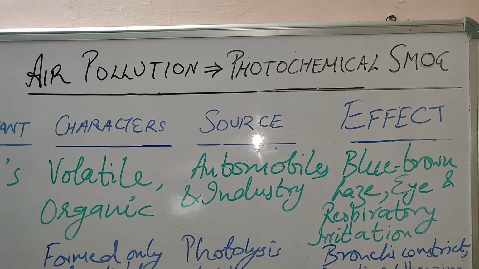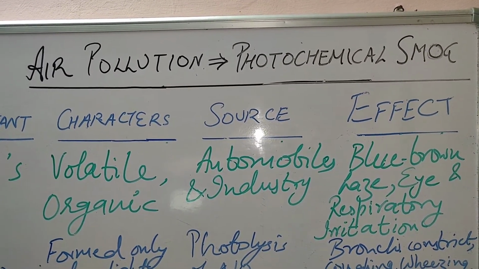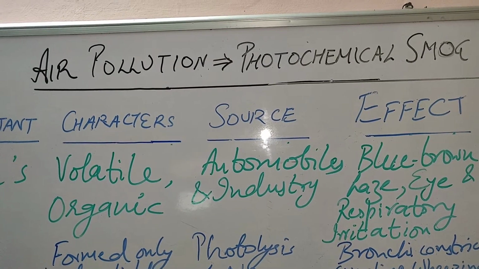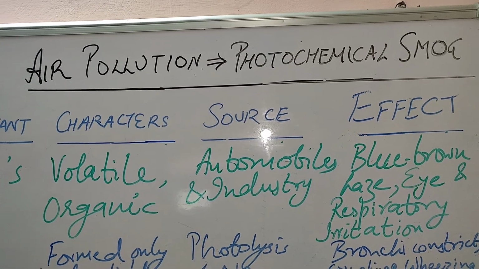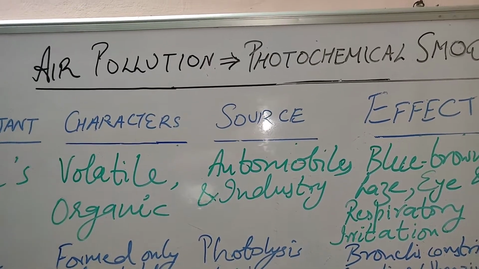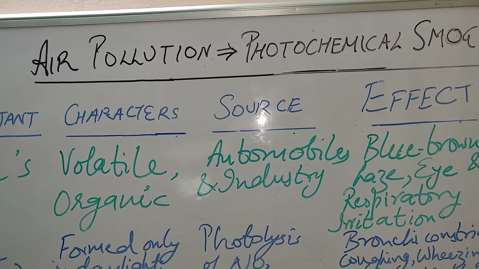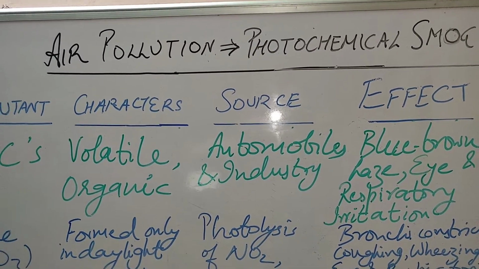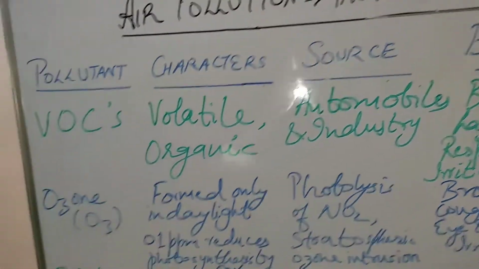So students, I hope you have understood the air pollution that results in photochemical smog, and that this air pollution is caused by pollutants which are ozone, VOCs and PAN.